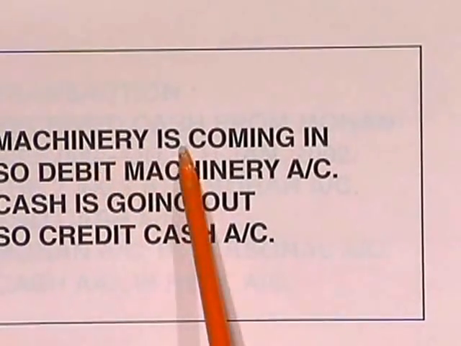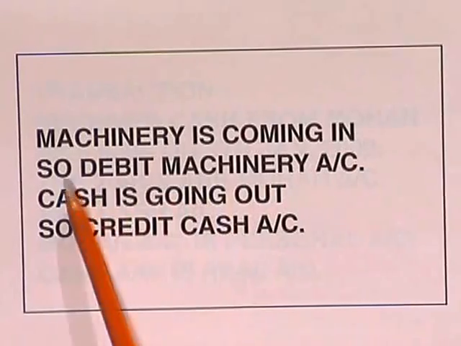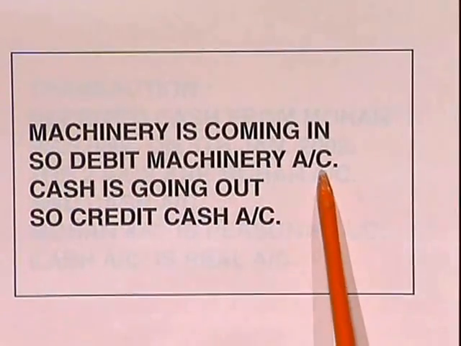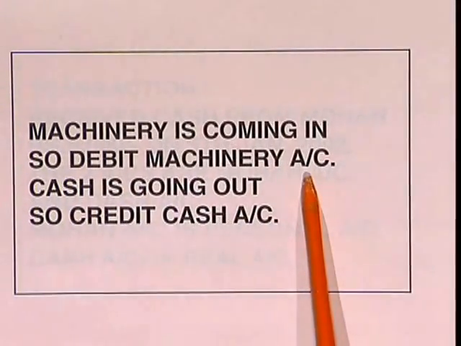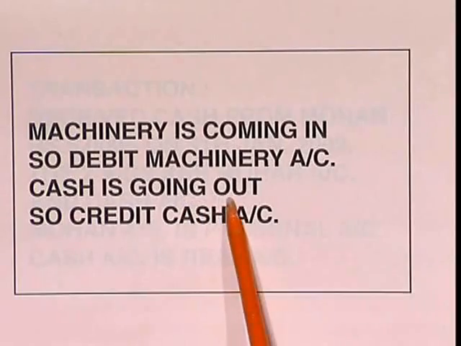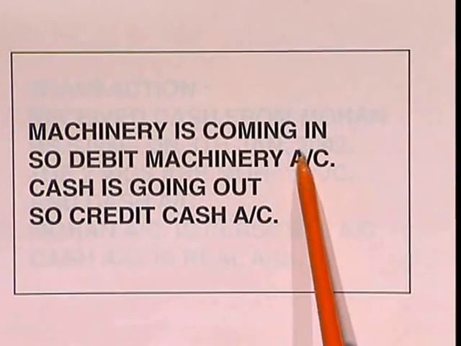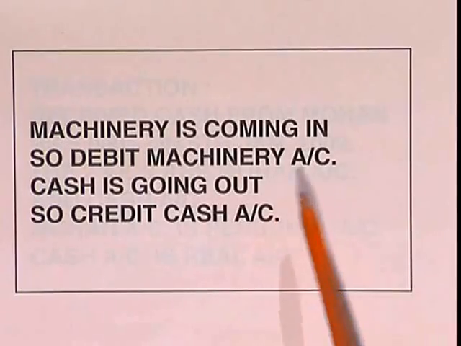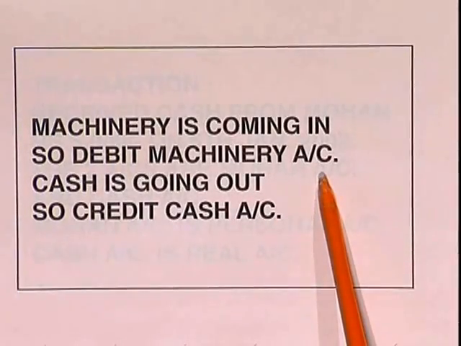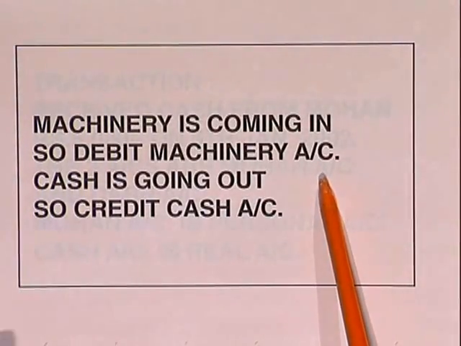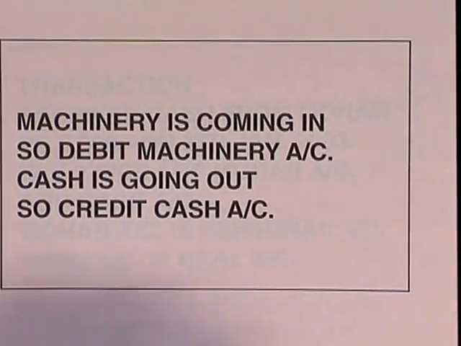Machinery is coming in, so debit machinery account. What is going out? Yes, cash is going out, so credit cash account. So we have decided what is coming in and what is going out. It is decided to debit the machinery account and credit the cash account.